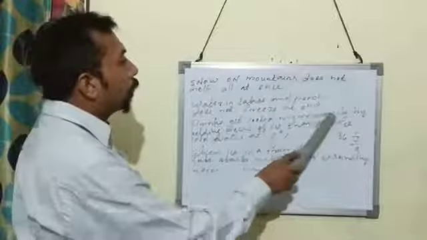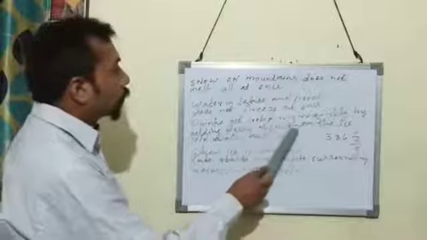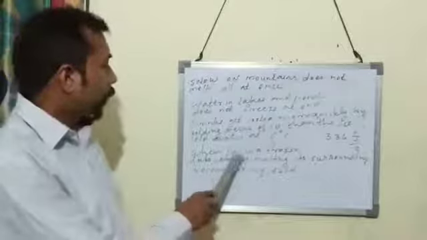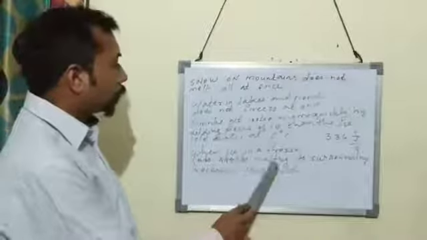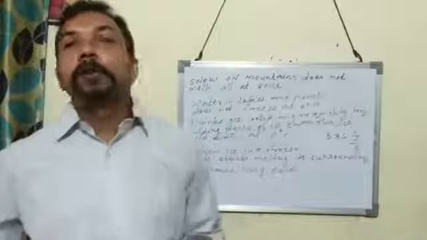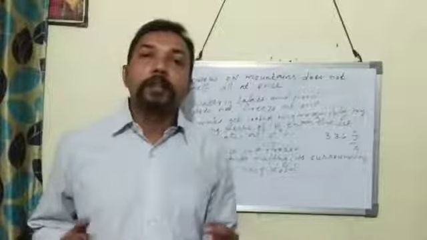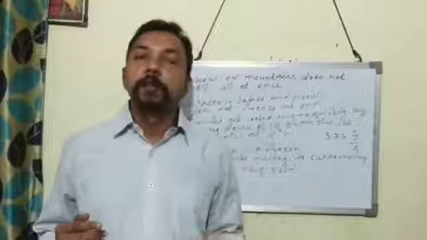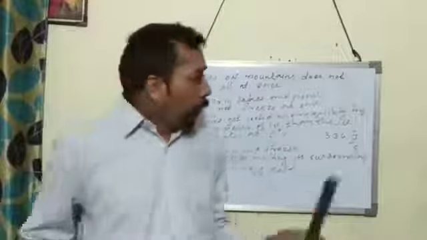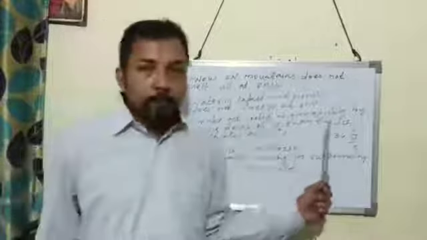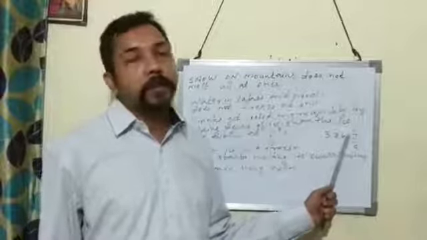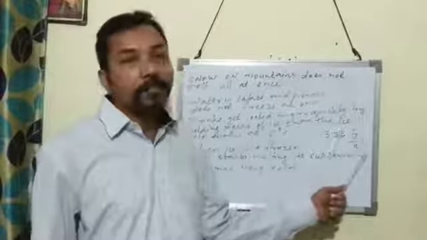Drinks get cooled more quickly by adding pieces of ice than ice cold water at 0 degrees Celsius. When ice in a frozen lake starts melting, its surrounding becomes very cold. In all these cases, the reason is the same, because ice has high specific latent heat of fusion, which is equal to 336 joule per gram.